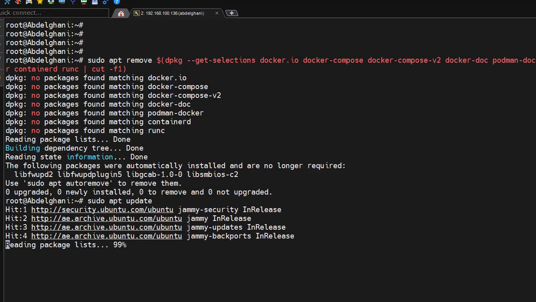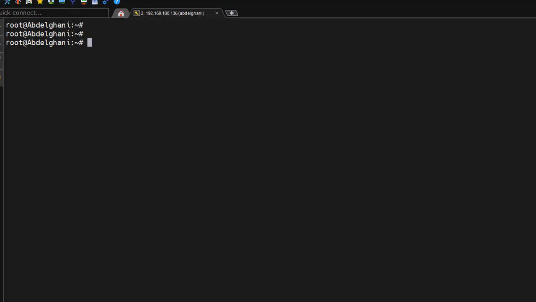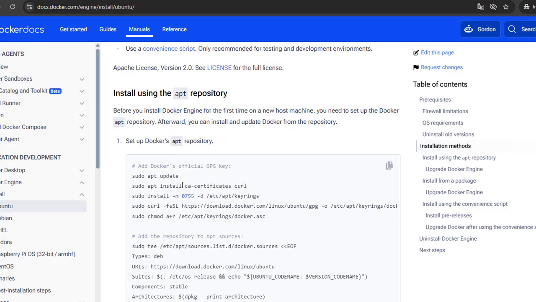Step 2. Update the package index. Next, we'll update the package index using apt update. This ensures that our system has the latest package information before we install Docker.